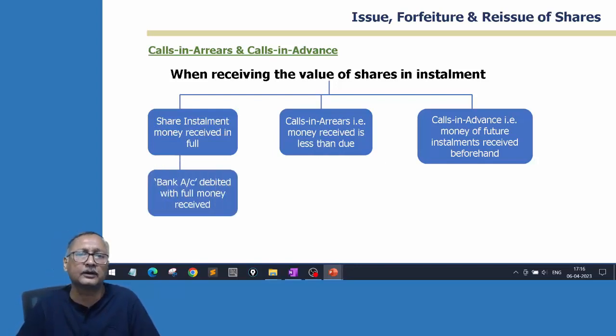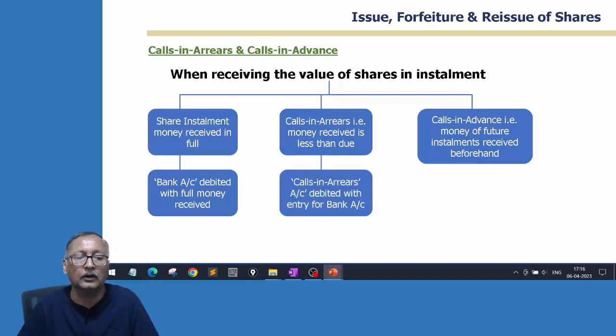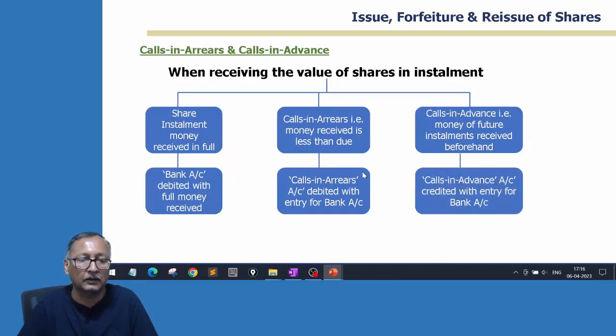Now how is it treated? Full subscription received, exact amount received, bank account debited for the full money. Calls-in-arrears, where will it be debited? Normally when money comes, bank account is debited. Along with that, the differential money, the money that did not come, is put into the calls-in-arrears account. Similarly, calls-in-advance is excess money received. For the company it's a liability. So credit it to the calls-in-advance account. Debit the money received in bank, and credit with the entry for bank.